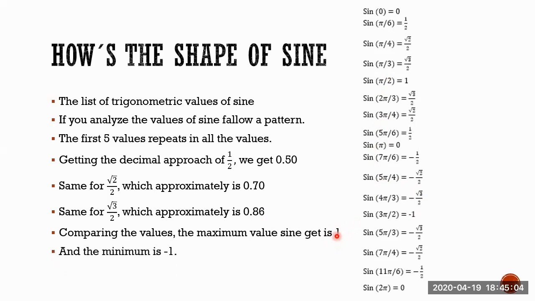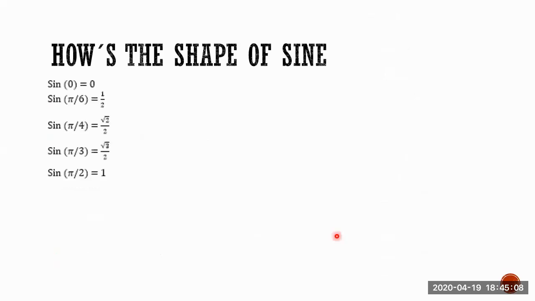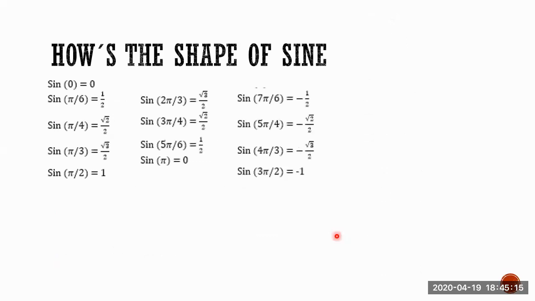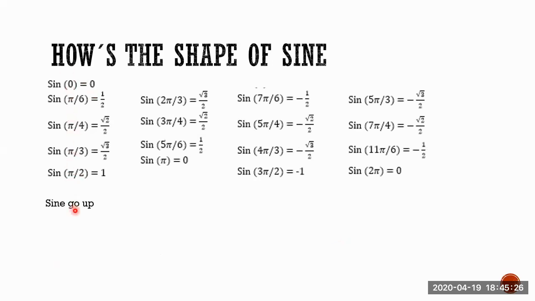So let's make an analysis, breaking apart the values. I have the values in these little groups, and I'm gonna explain why. If you see, I have 4 parts. The reason is because from 0 to pi/2, in this first bunch of values, sine goes up. The graph of sine will go up. Then, being 1, it starts to go down until 0 again.